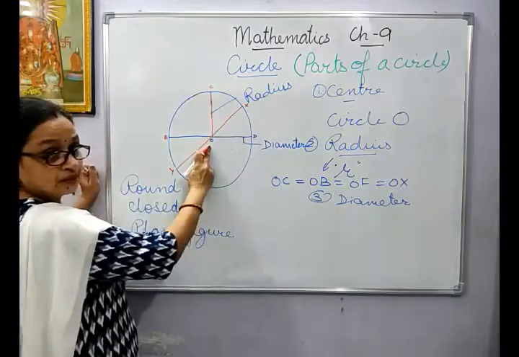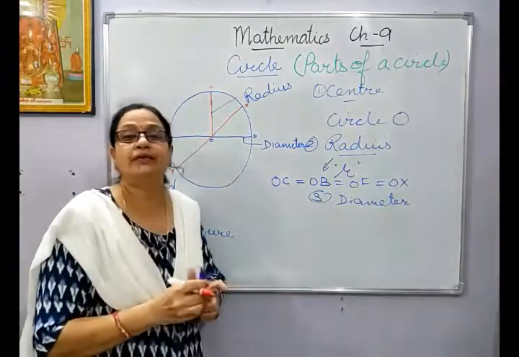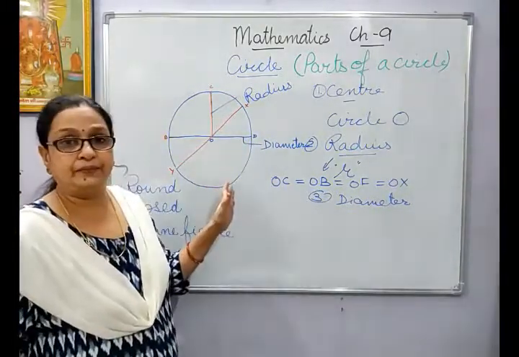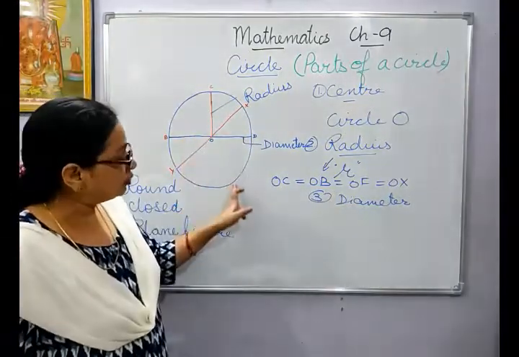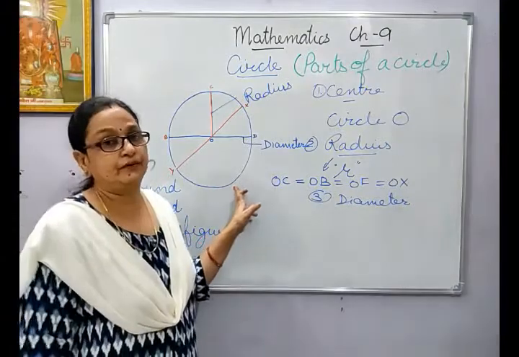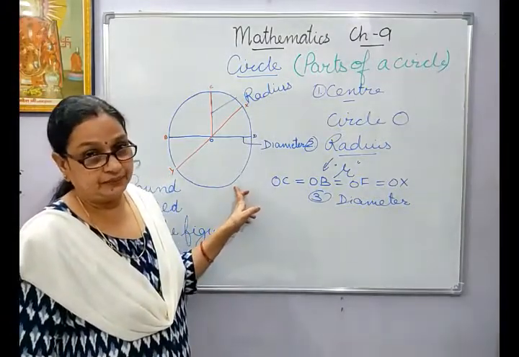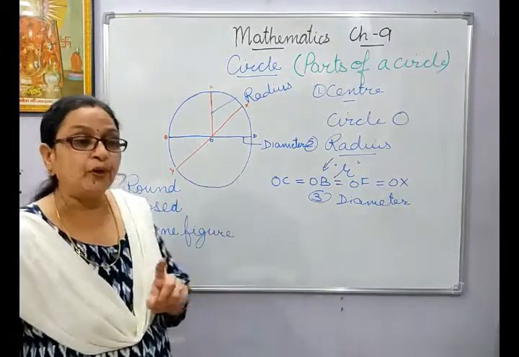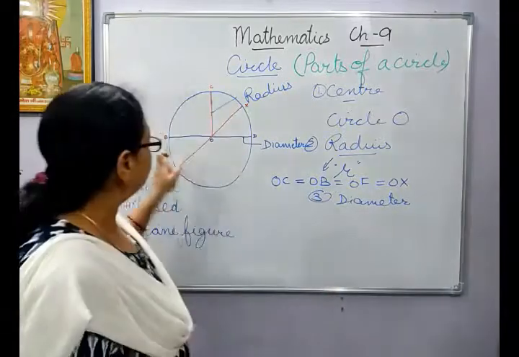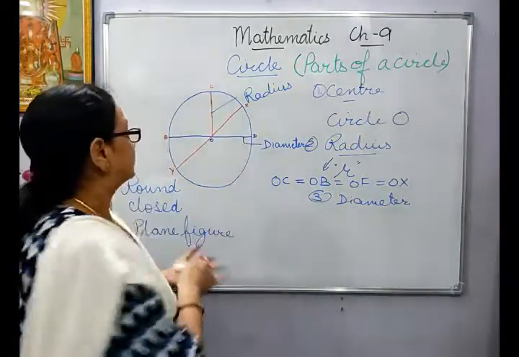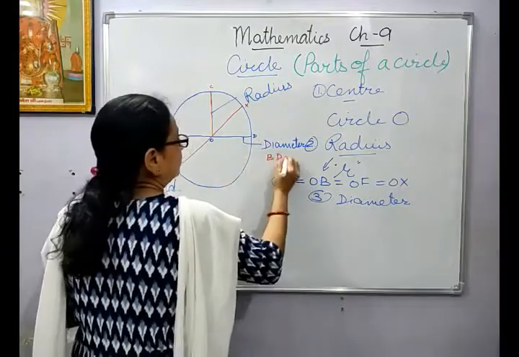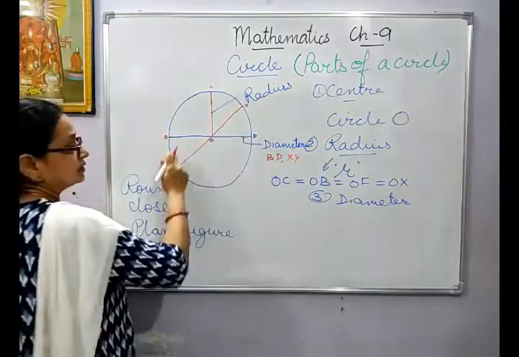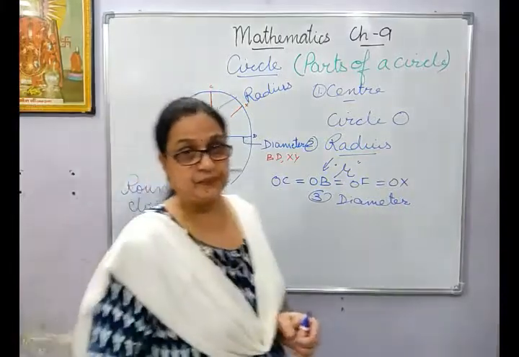This is also passing through the center, so this will also be a diameter. Any line passing through the center and connecting 2 points on the circle will be called a diameter. The important thing is that diameter always passes through the center. So here your diameter is BD and it can be XY because it is passing through the center.